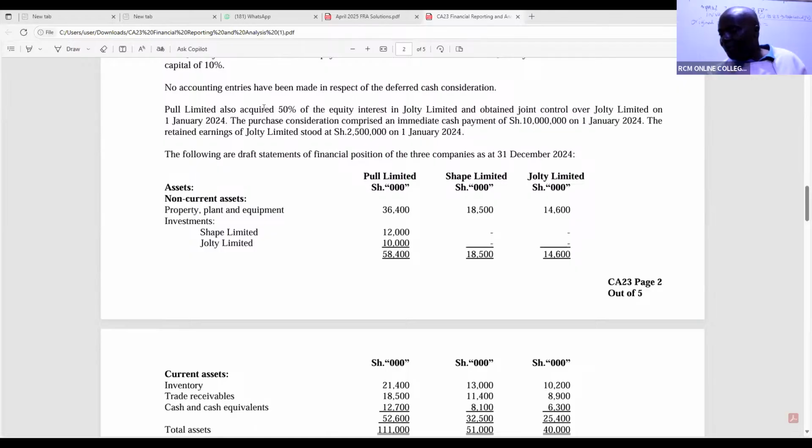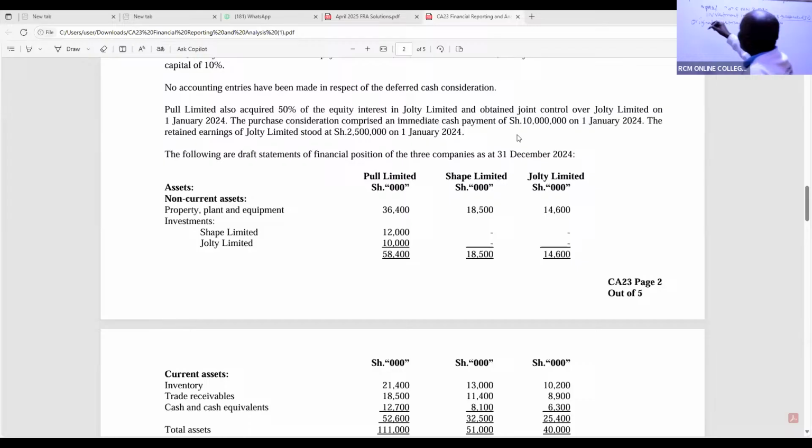The joint venture is called Jolt. Pool Limited acquired 50% of equity interest in Jolt and obtained joint control over Jolt Limited on 1st January 2024. The purchase consideration comprised an immediate payment of 10 million. So in this case, the original investment in the Jolt joint venture is 10,000.